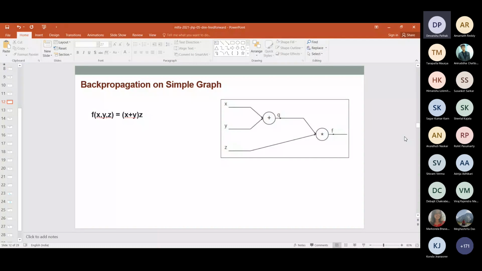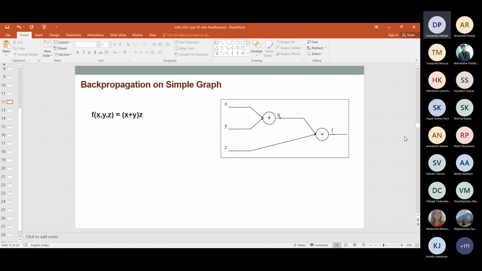Okay, so I hope my slide is still visible to you. Let me know if you have any problem. Can somebody please confirm that you can see my slide? Yes, sir, it is visible.